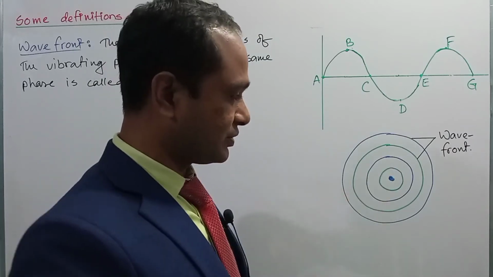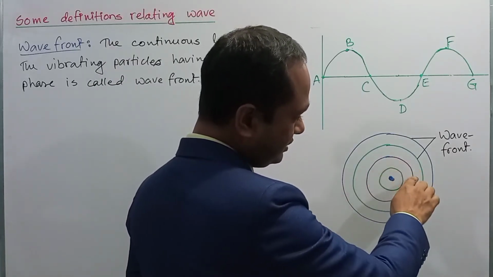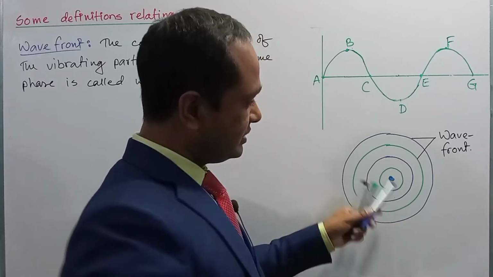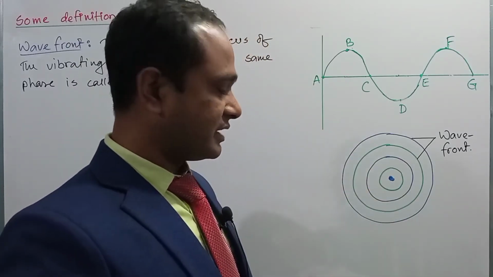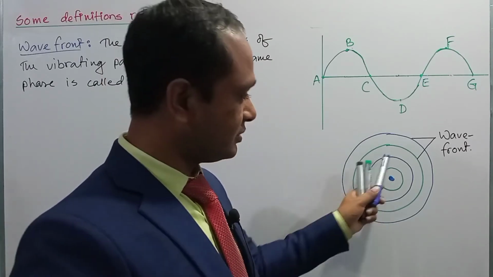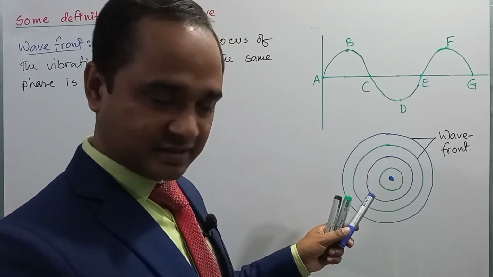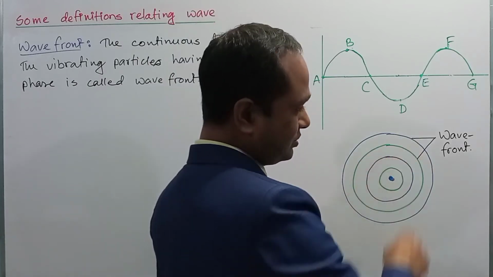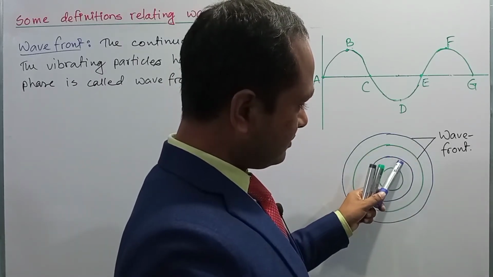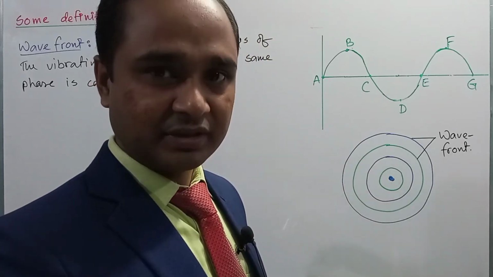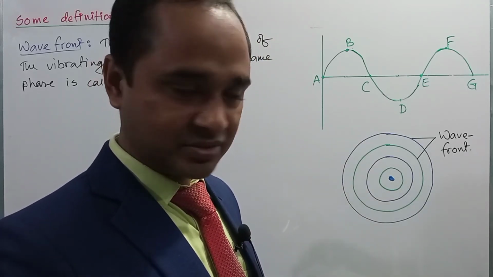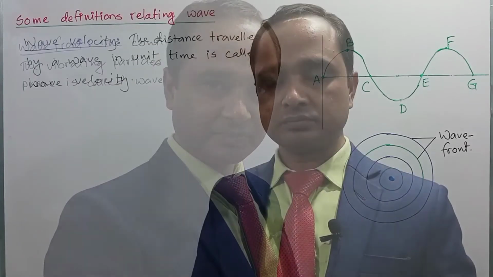This is a wavefront. In the same way, the particles on the blue line are equidistant from the source, so all the particles on the blue line have the same phase. So this is also a wavefront. In this way we can show that the green line, blue line, green line, blue line, all are different wavefronts. Dear student, I hope you got it.